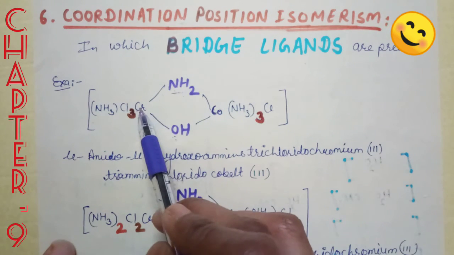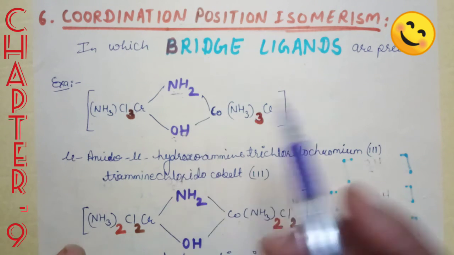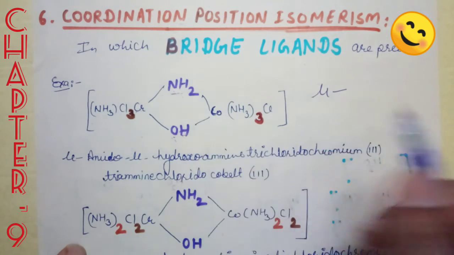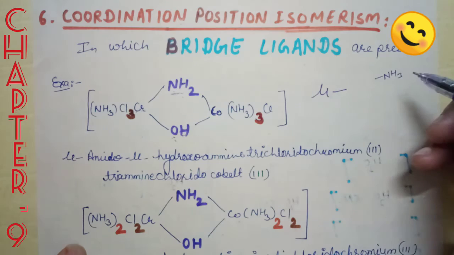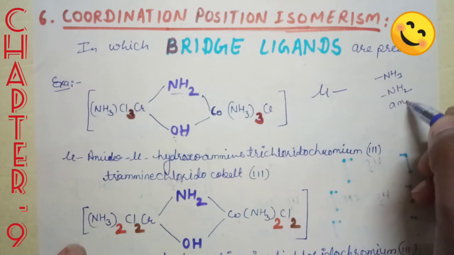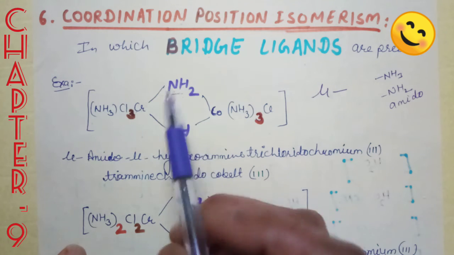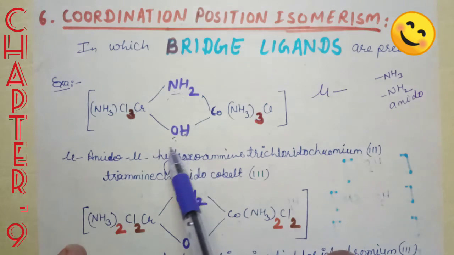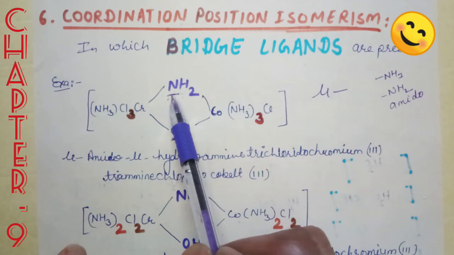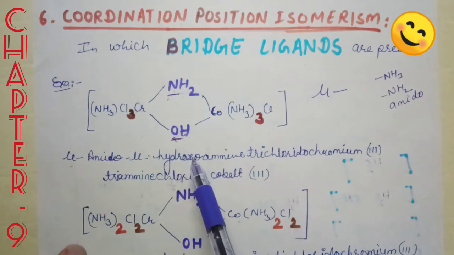Okay, see, NH2 and OH, these are the bridge ligands, and bridge ligands are written with mu. When it is NH3, that is ammine. When it becomes NH2, it is amido. Okay, and it is hydroxo as well. Now hydroxo starts with H and amido starts with A. So we have to write amido first and then hydroxo. The mu-amido, mu-hydroxo.